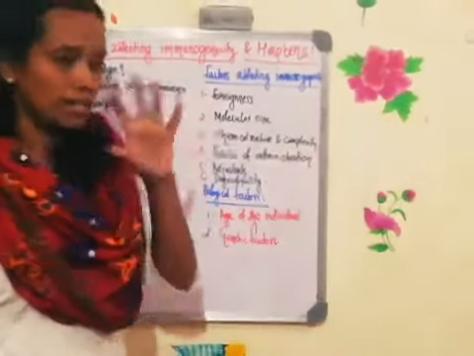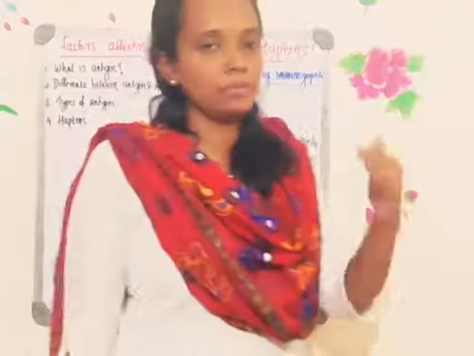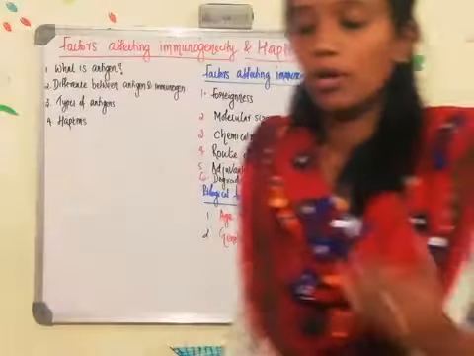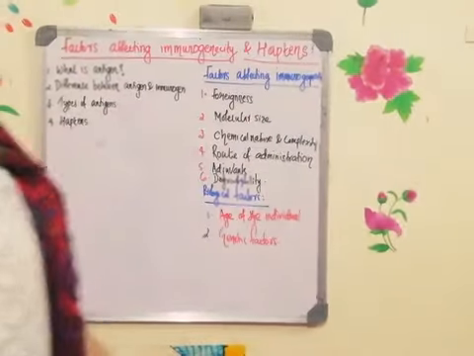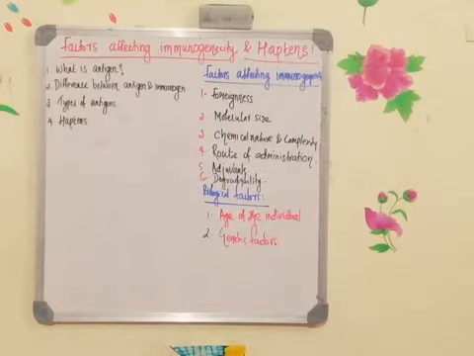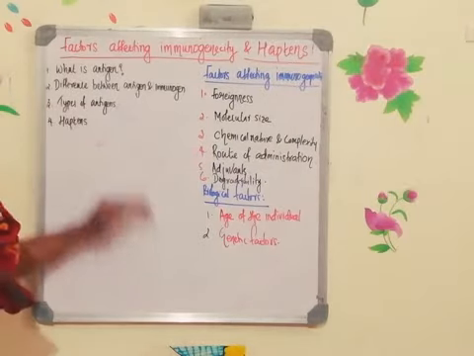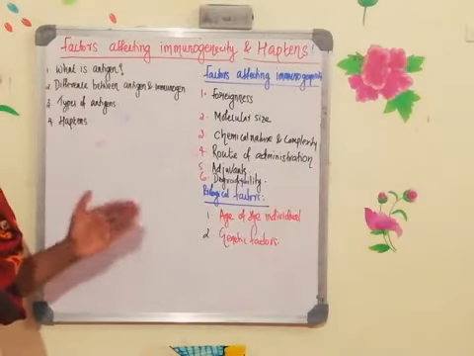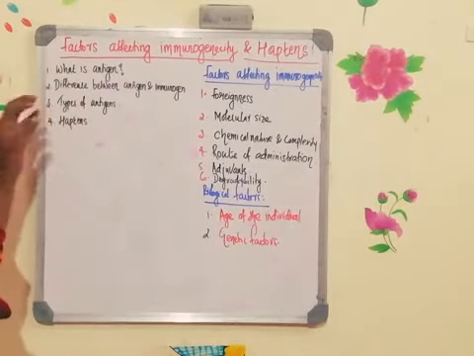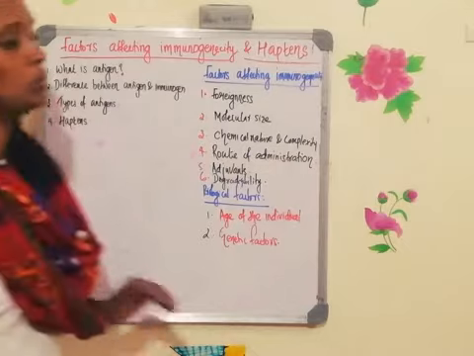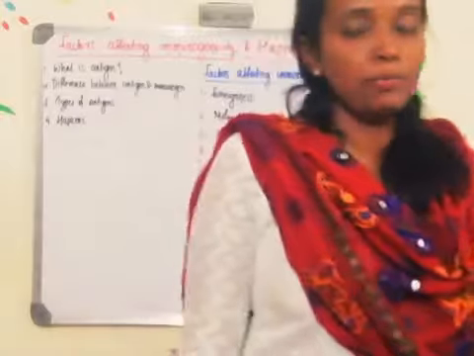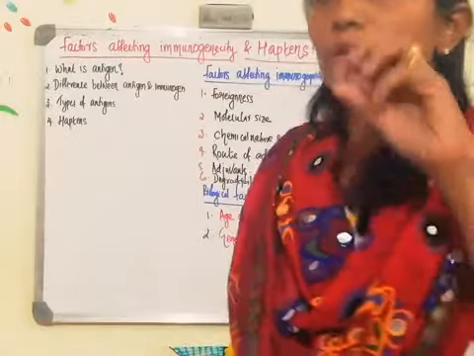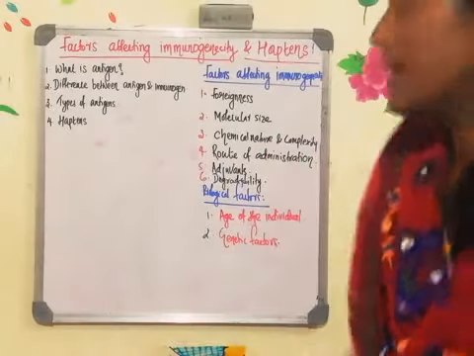Generally you can say that antigens are foreign substances which enter into the body and activate the humoral and cell-mediated immune response. But when you look into the details of immunology, you will understand that many foreign substances enter into the body, but not all of them are able to activate cell-mediated and humoral immunity. If a foreign substance is not able to activate these responses, but is able to bind to the product of humoral and cell-mediated immune response...